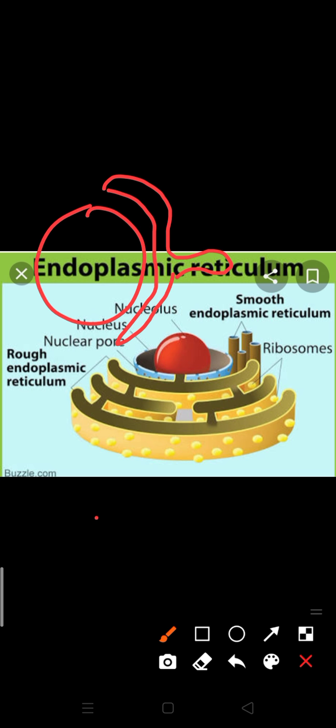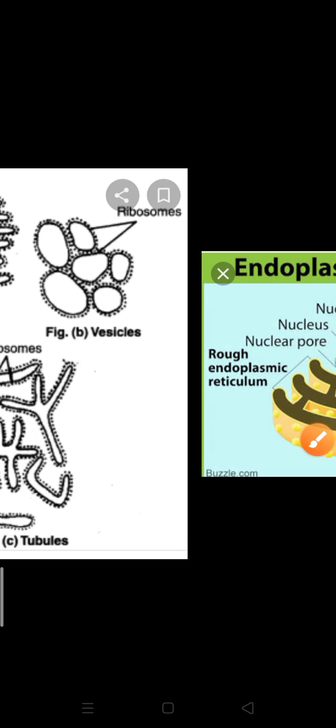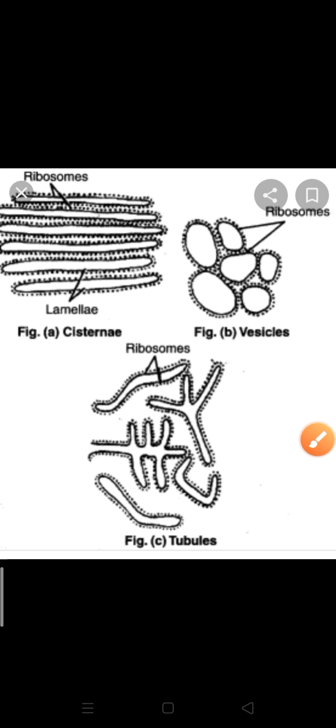One more thing is very interesting about it. For this, first of all we have to understand what elements are associated with endoplasmic reticulum. Three elements are associated with endoplasmic reticulum. The first one is cisternae, the second is vesicles, and the third one is tubules. Cisternae are very close to the endoplasmic reticulum. You can observe it here also.